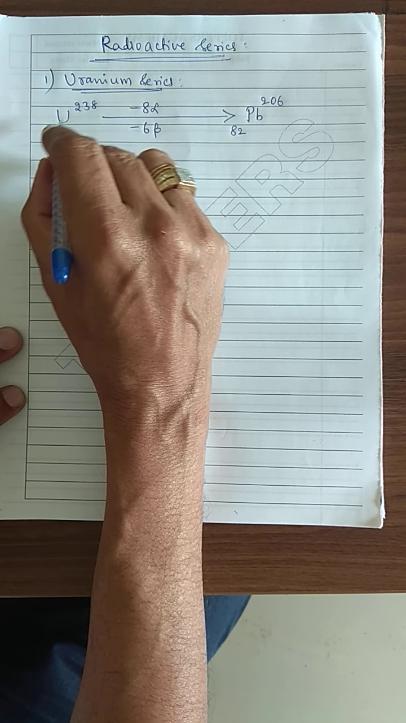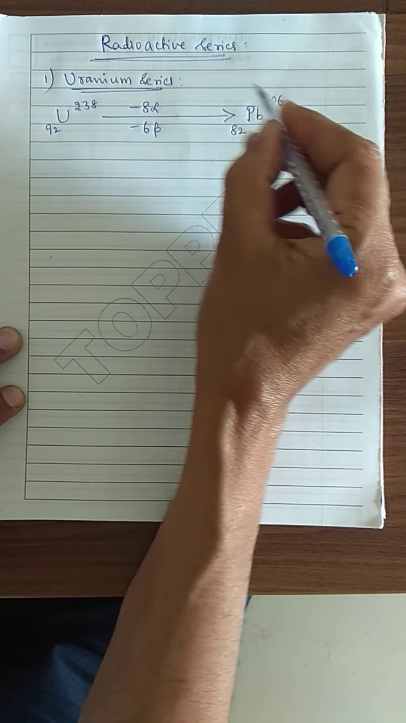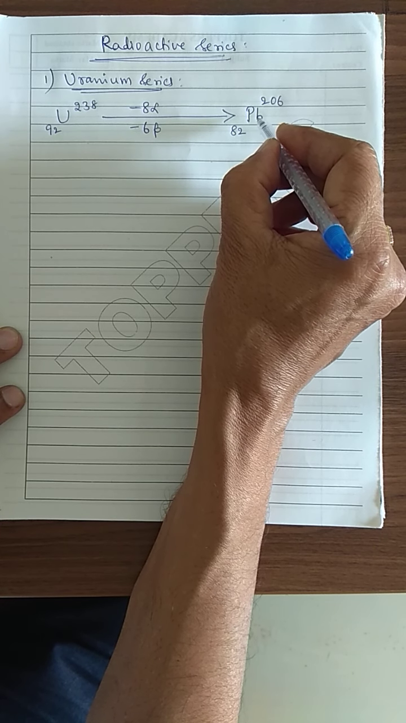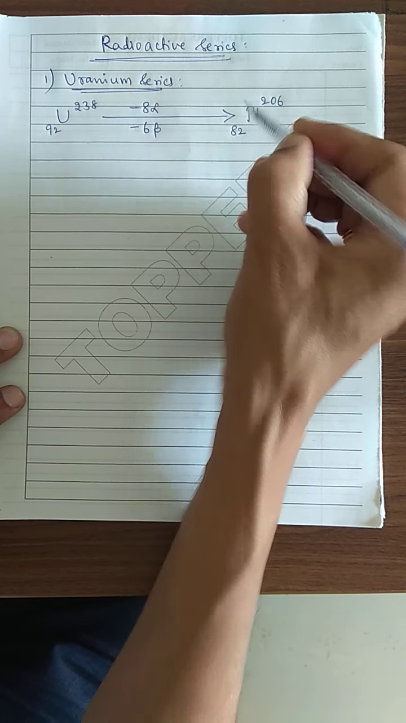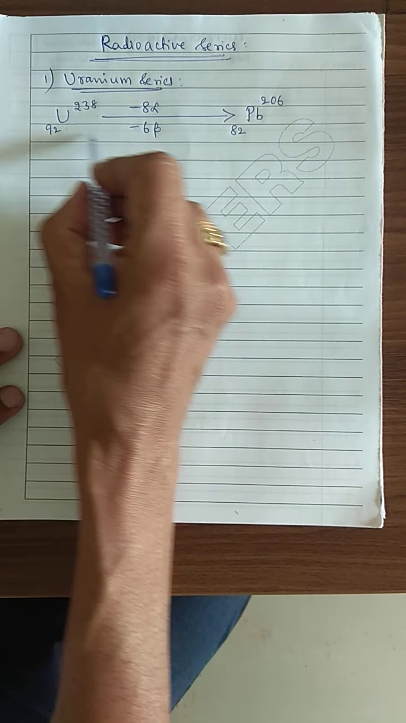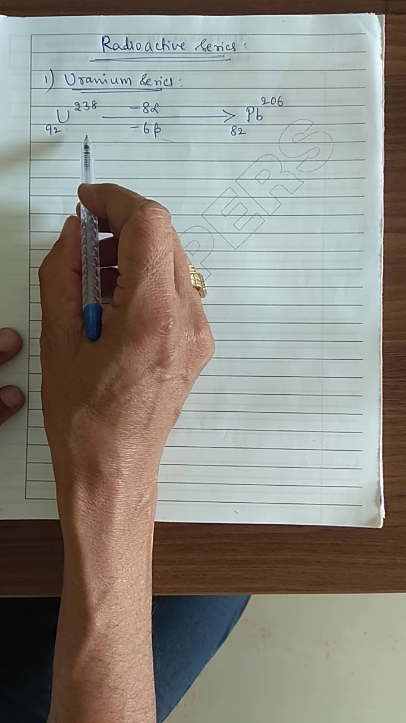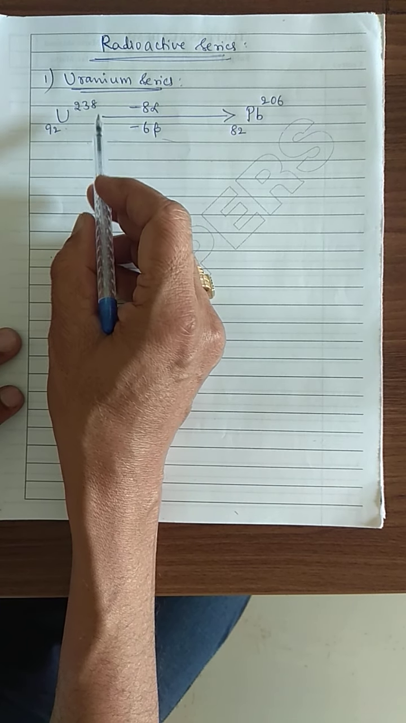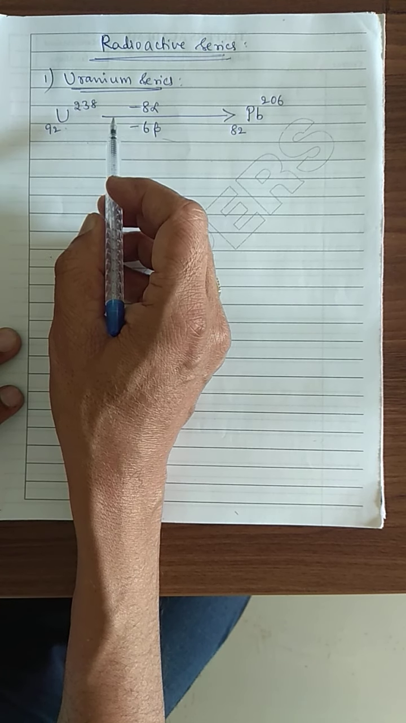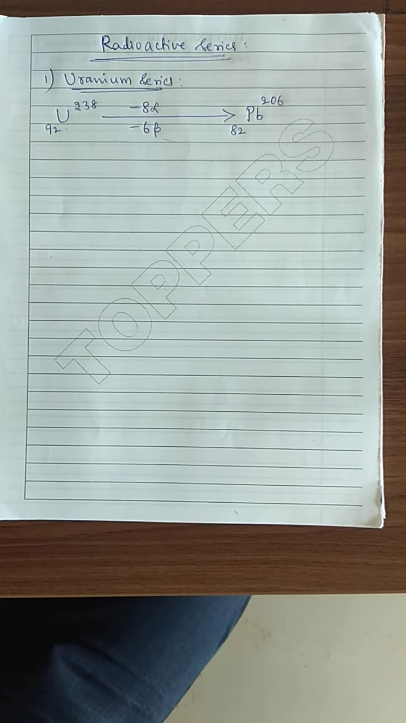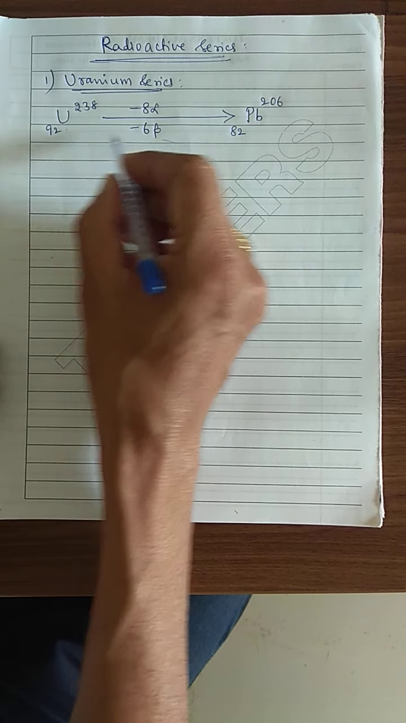This uranium-238-92, after 8 alpha emissions and 6 beta emissions, is converted into a stable nucleus of Pb-206-82, mass number 206, atomic number 82. This is the uranium series, a series that continues. Uranium-238-92 produces an alpha particle, converting into thorium-234-90. Then again a beta emission takes place. It is a beta emitter, converting into protactinium, then ionium, and it goes on happening like that.